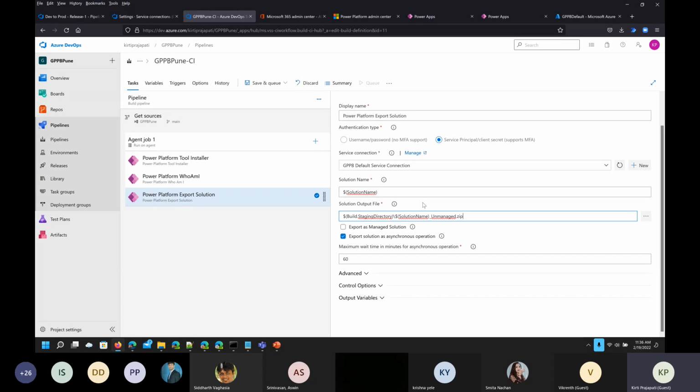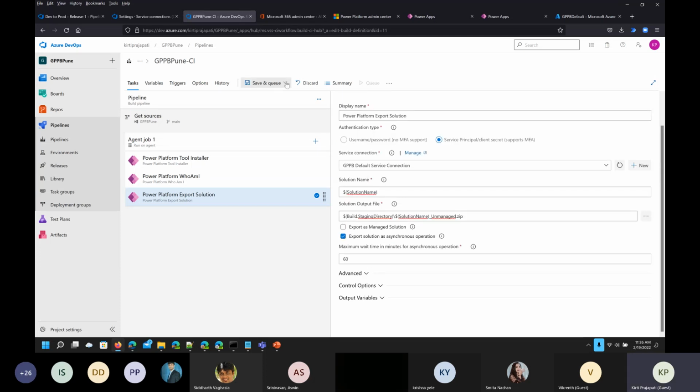Here, keep in mind that we are going to create the unmanaged solution. That is why I have appended the underscore unmanaged, and we are having the zip folder for this. Make sure you keep the rest of the changes as is. Under advanced, I think we are not changing anything. Okay, we are good.